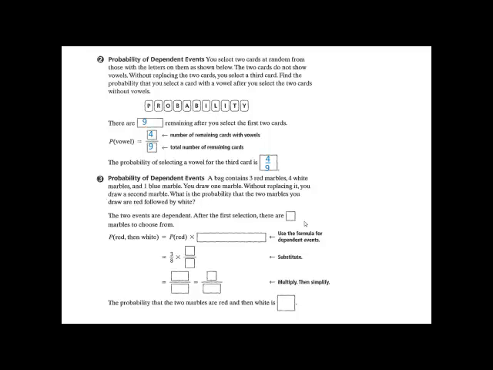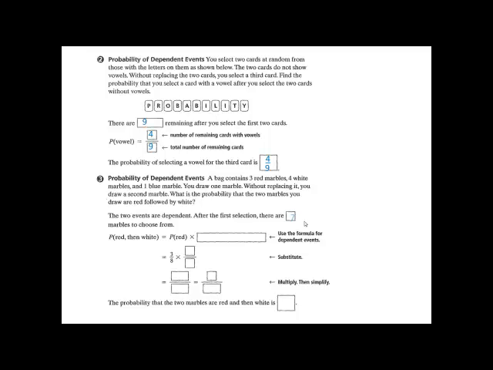A bag contains 3 red marbles, 4 white marbles, and 1 blue marble. You draw 1 marble. Without replacing it, you draw a second marble. What is the probability that the 2 marbles you draw are red followed by white? The 2 events are dependent.